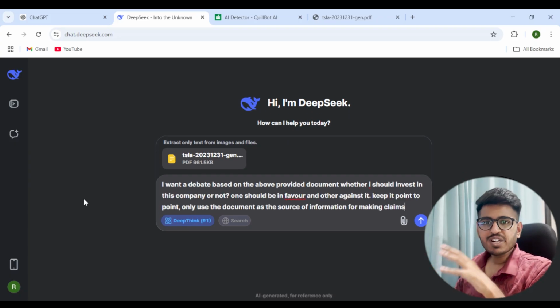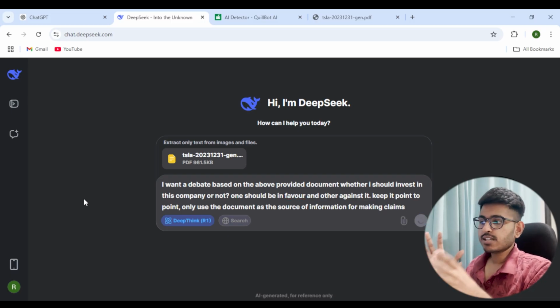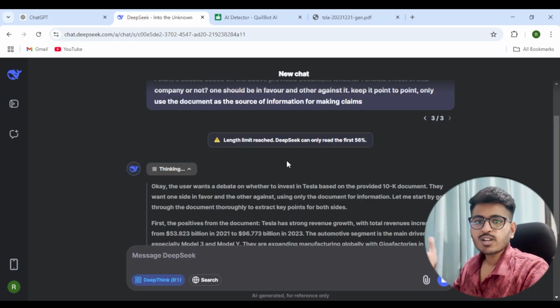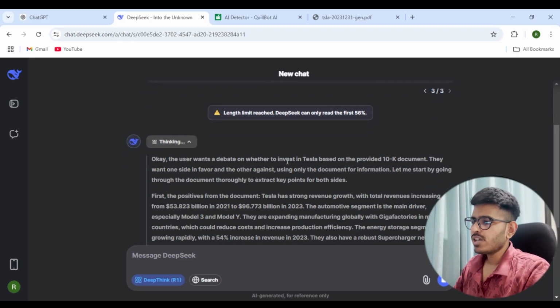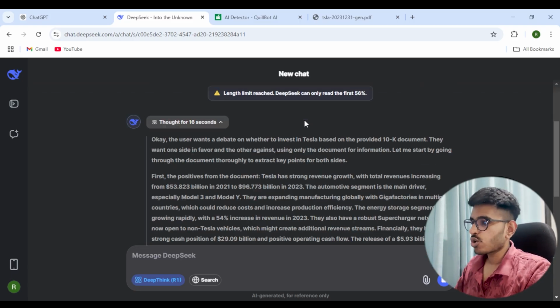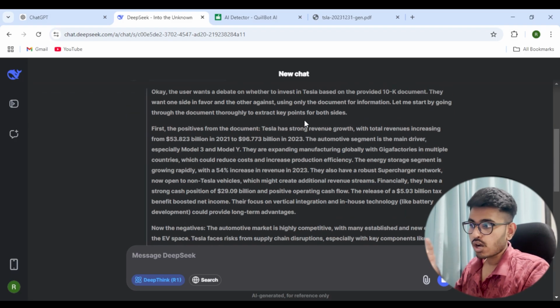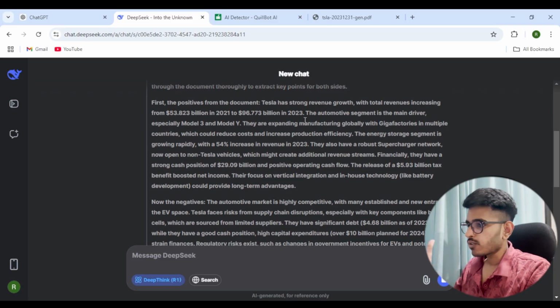So I want to have a debate based on the document itself, on whether I should invest in this company or not. There should be arguments in favor and against, and I want it to be based only on this document and nothing else. So it has started thinking about the debate that I wanted to perform. It has reached some limit, because it's a very big document, a 130 page document. So that's fine. But it has started to think how the positive remarks should be, how the negative remarks should be.